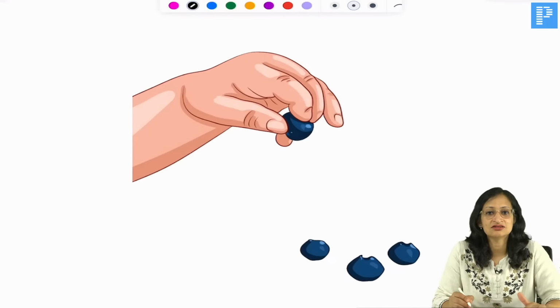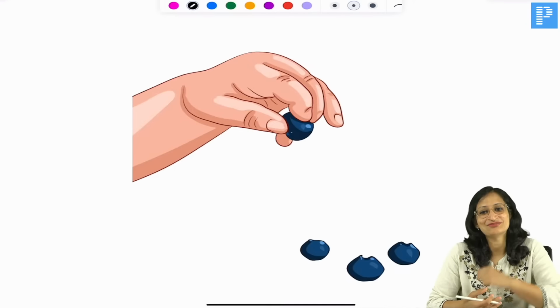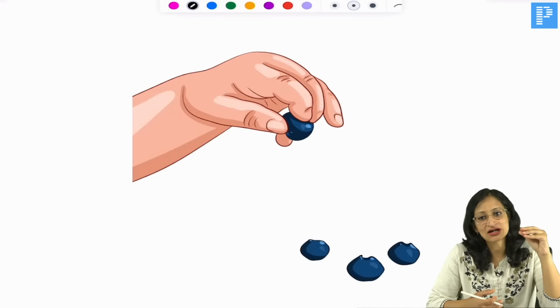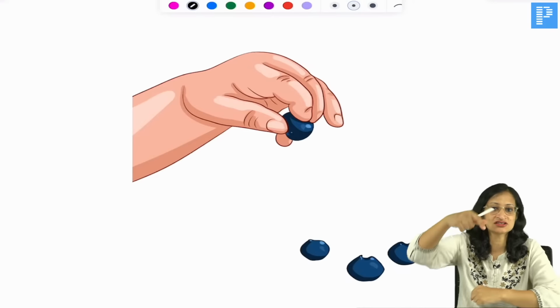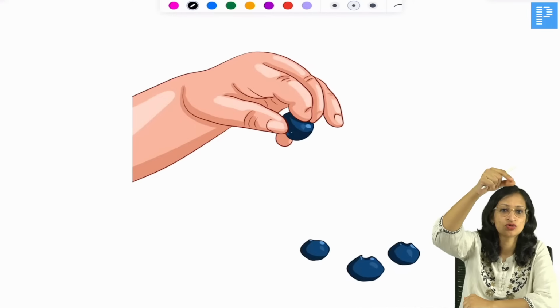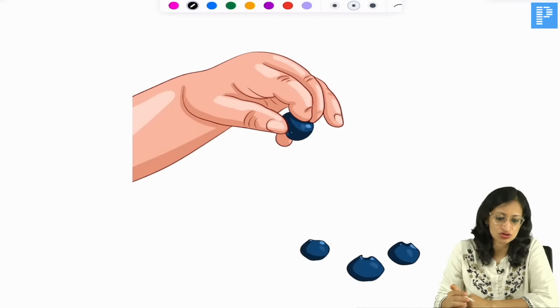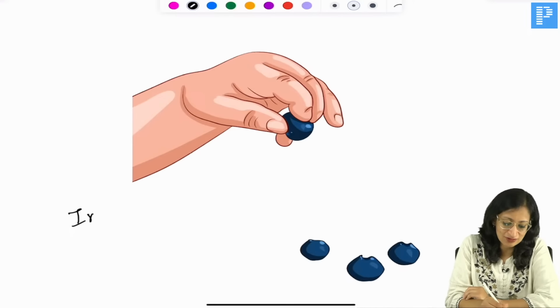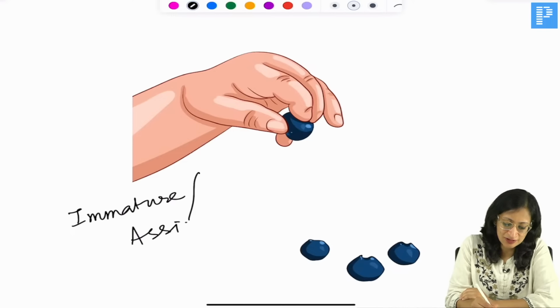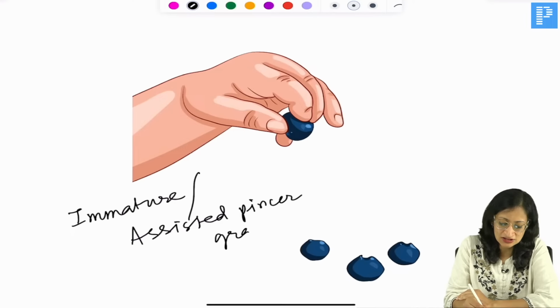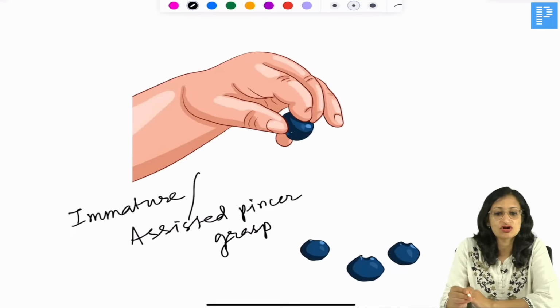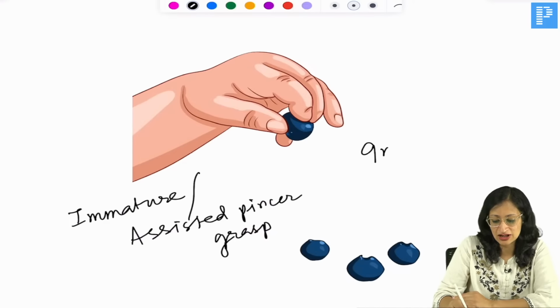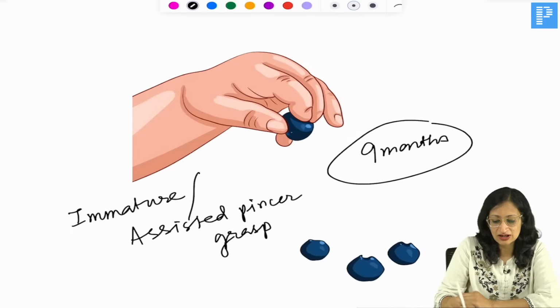Now what do you see here? Here the child is able to hold small objects. But is he able to hold just with his thumb and index finger? No. He is taking the help of other fingers also. So what is this? Of course, it is a pincer grasp, but it is immature. Immature or assisted pincer grasp. At what age does this come? Yes, immature or assisted pincer grasp comes at the age of 9 months. Very good. Okay, 9 months.